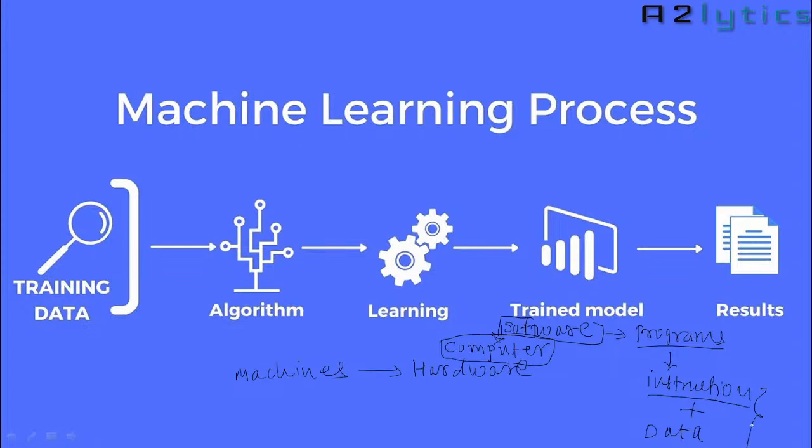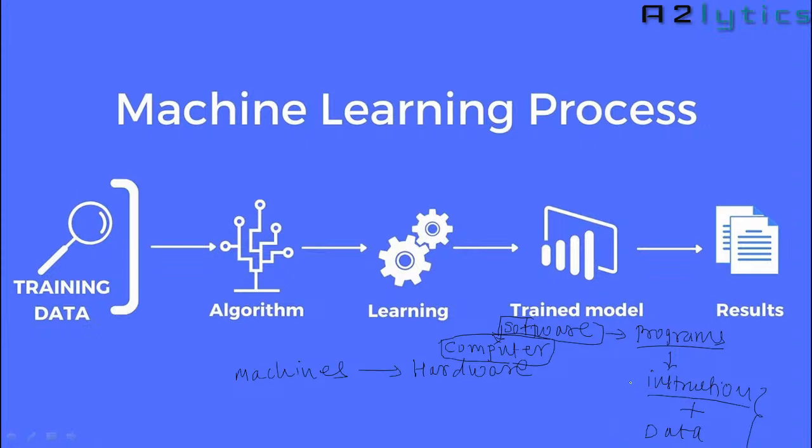So what is the input to the software? Programs and instructions are there, and some historical data is given, and the machine will learn from that data, and that learning it will use for operating the machine. This process is called machine learning.